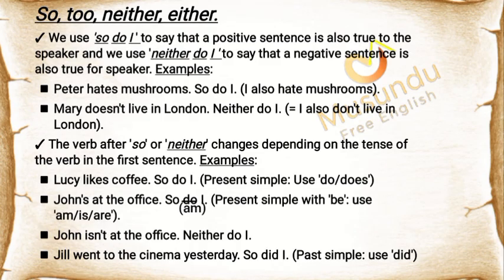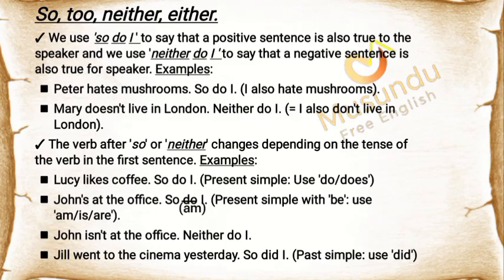So, too, neither, either. We use "so do I" to say that a positive sentence is also true for the speaker, and we use "neither do I" to say that a negative sentence is also true for the speaker. Examples: Peter hates mushrooms. So do I, I also hate mushrooms. Mary doesn't live in London. Neither do I, equals I also don't live in London. The verb after so or neither changes depending on the tense of the verb in the first sentence.